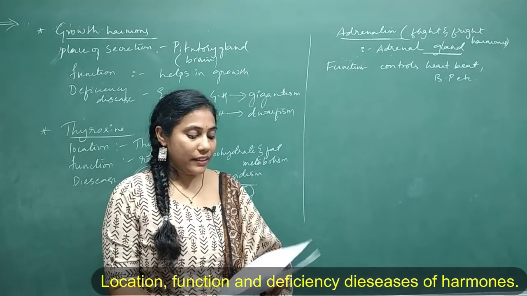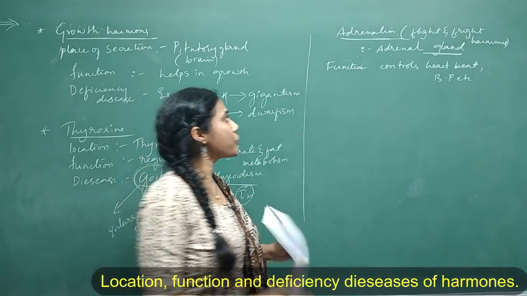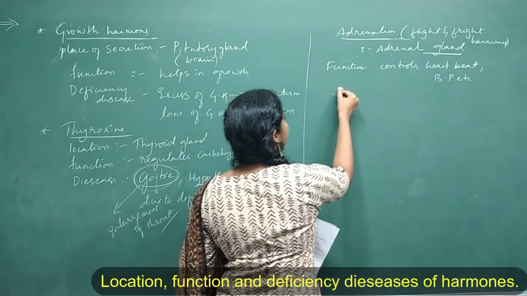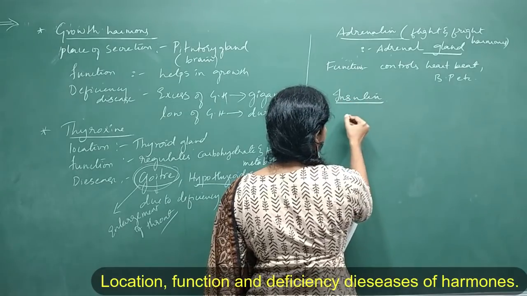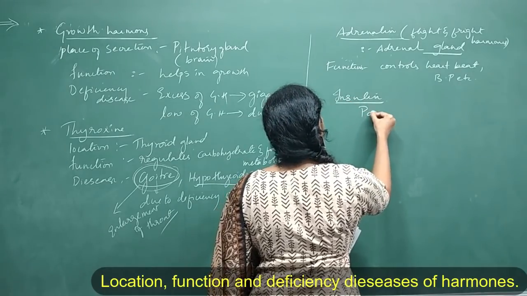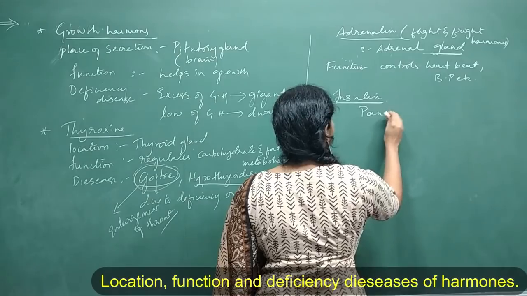Clear? Fine. So now let us go for another hormone, insulin. So where is insulin secreted? Insulin is secreted in pancreas. Okay?